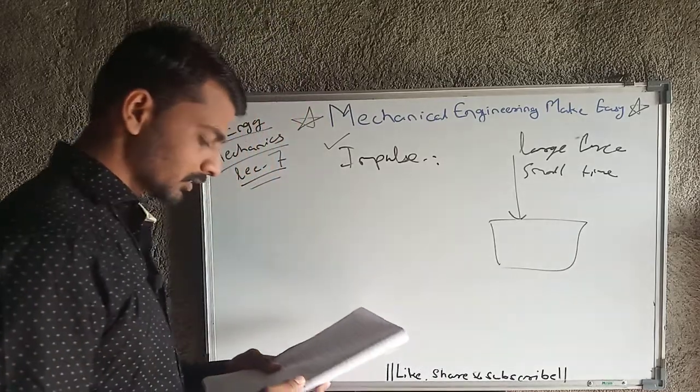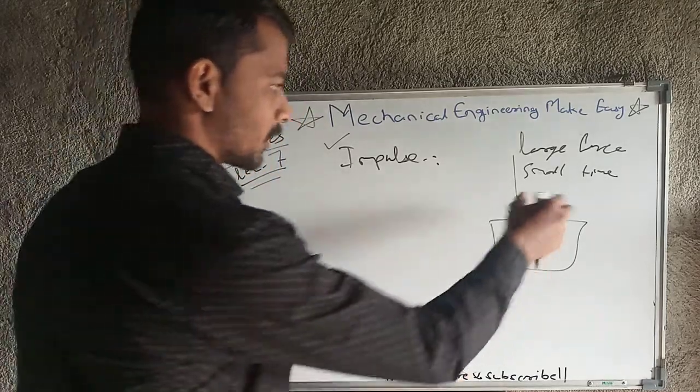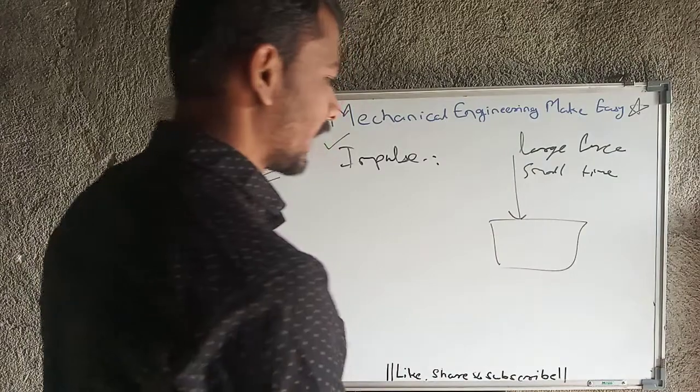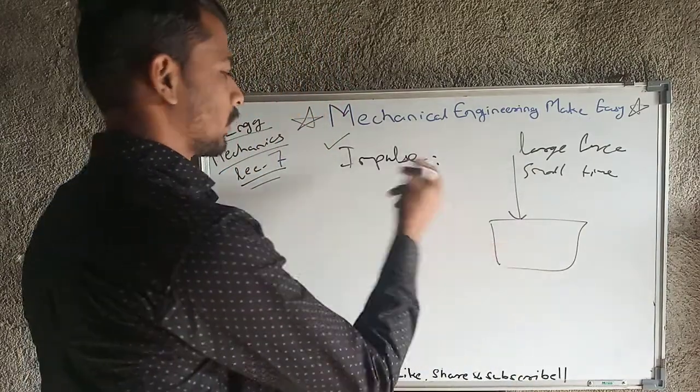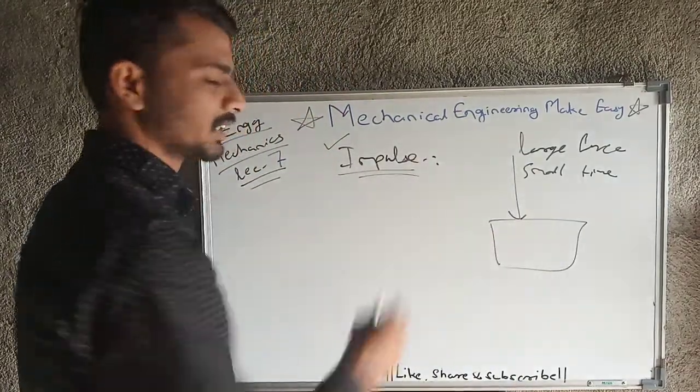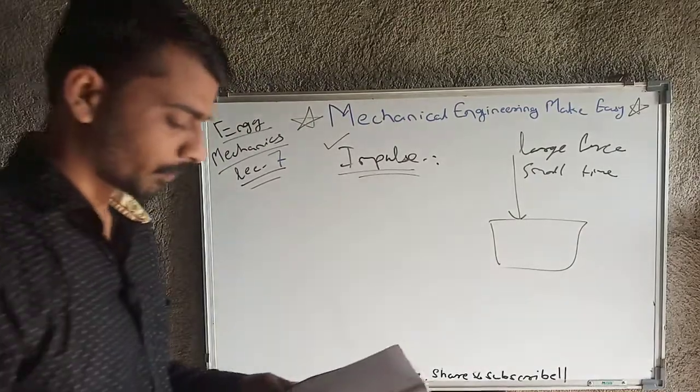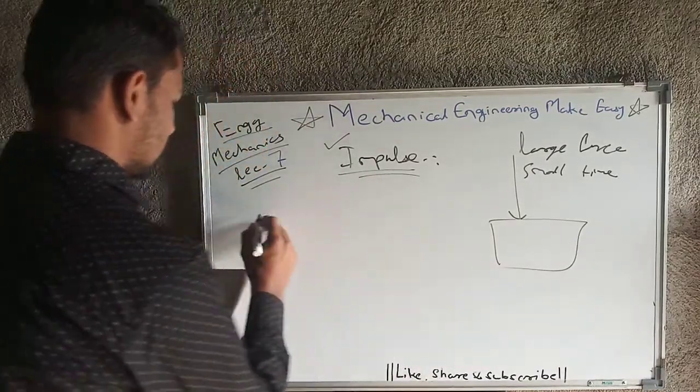And what happens is the change in momentum occurs because of this large force and small time. The change in momentum of that body will happen, and that's why the name is given, that is nothing but impulse. Okay, so next is linear momentum.